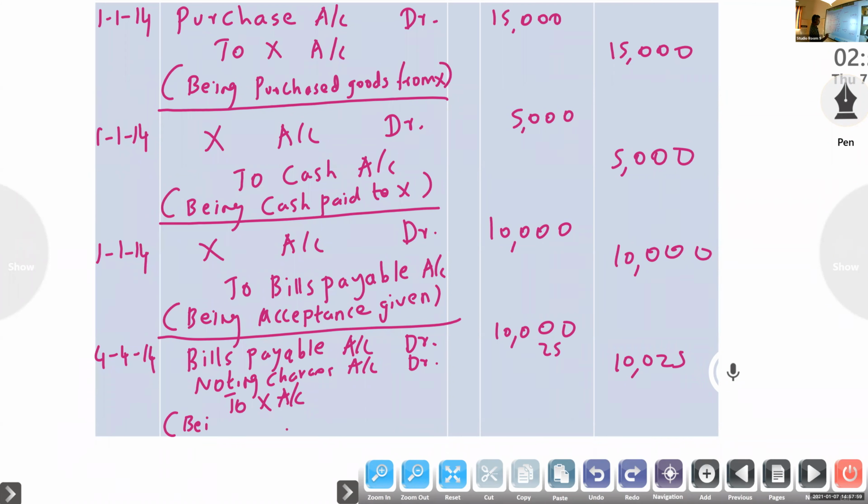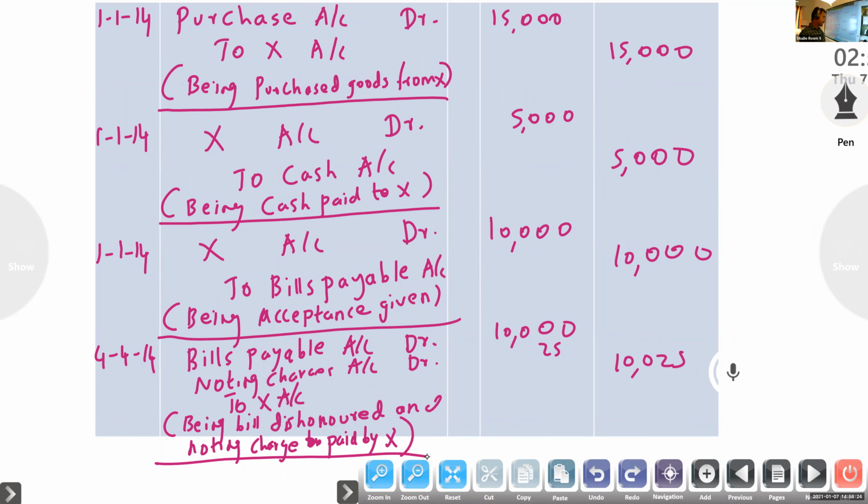Being bill dishonored and the noting charge paid by drawer X. Otherwise the noting charge is adjusted. So now he is liable, he has to give the bill amount plus noting charge to X.